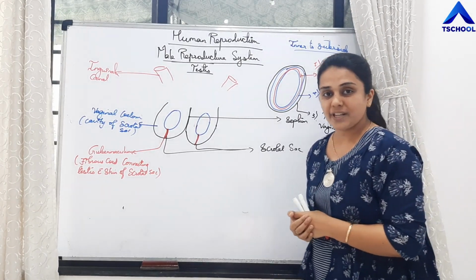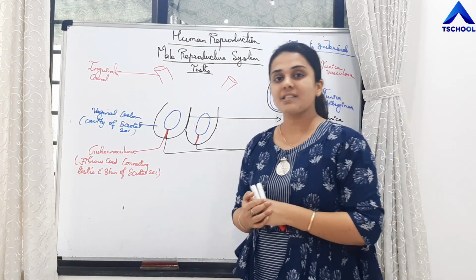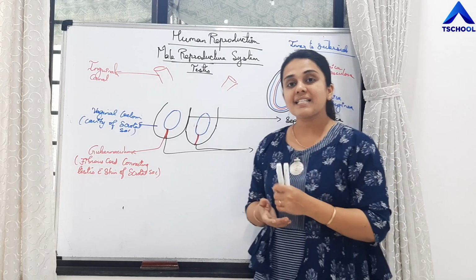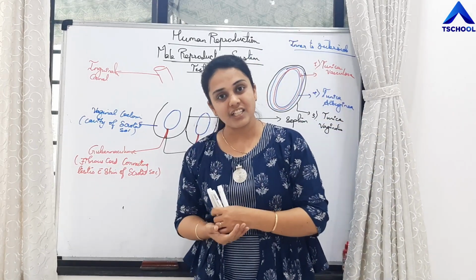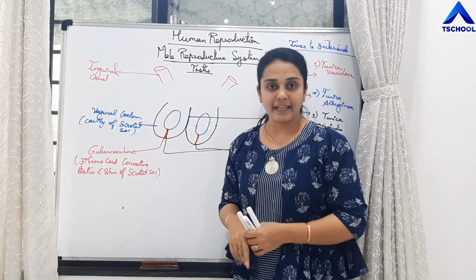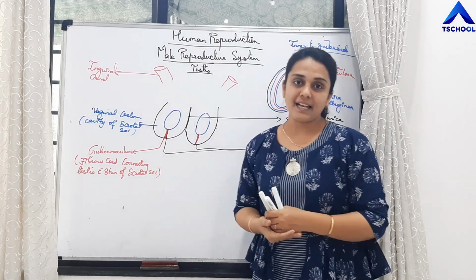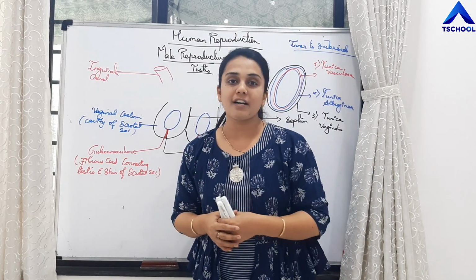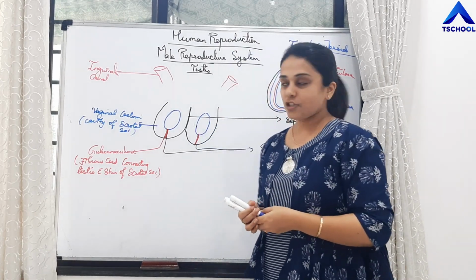This testis is present in the cavity of the scrotal sac called vaginal coelom. Testis descends from the abdominal cavity during 7 months of fetal development through the inguinal canal, and it is firmly attached with the skin of the scrotal sac by the fibrous cord, that is gubernaculum. Right?